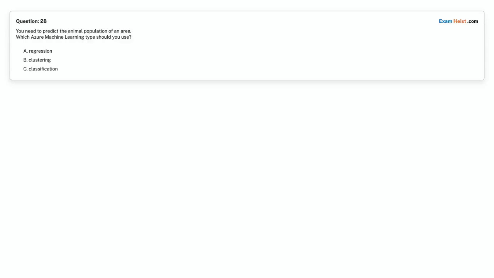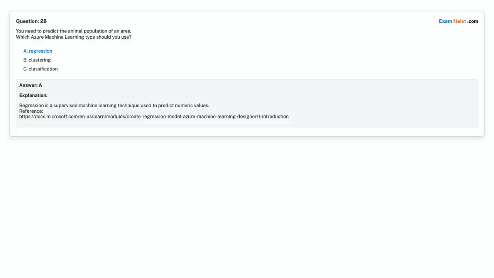Question 28. You need to predict the animal population of an area. Which Azure machine learning type should you use? Option A, regression. Option B, clustering. Option C, classification. Choose the correct answer. Correct answer is option A, regression.